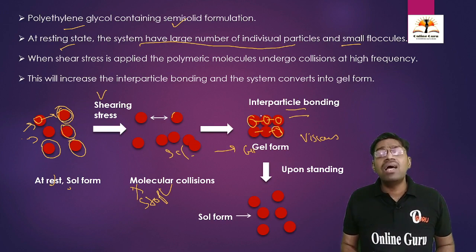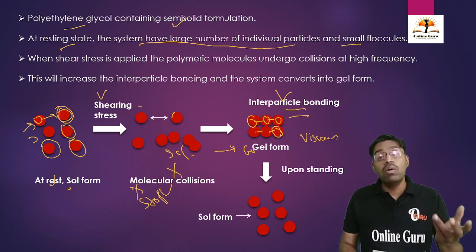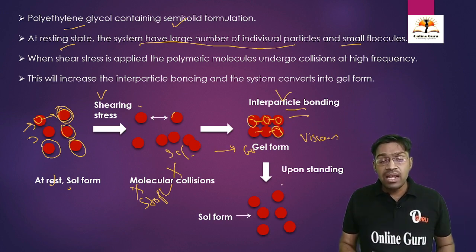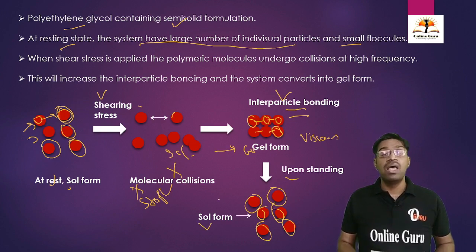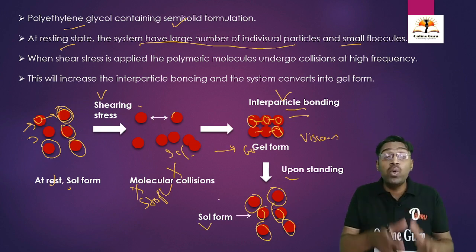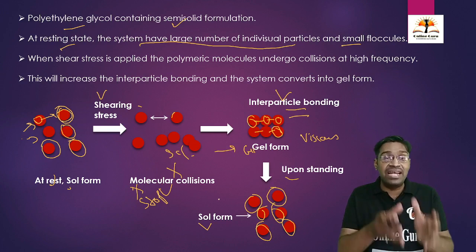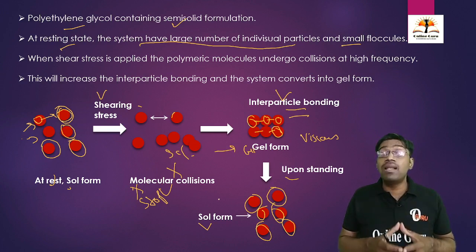Due to the removal of the shearing stress, there will be no molecular collisions, and therefore the interparticular bonding or the cohesive forces are going to get eliminated. Upon standing or removal of shearing stress, again the molecules are going to exist as individual particles, and the system is going to be converted from gel to the solution form. This is how the anti-thixotropy is going to work. This is the actual mechanism of the anti-thixotropy we are going to see in polyethylene glycol.